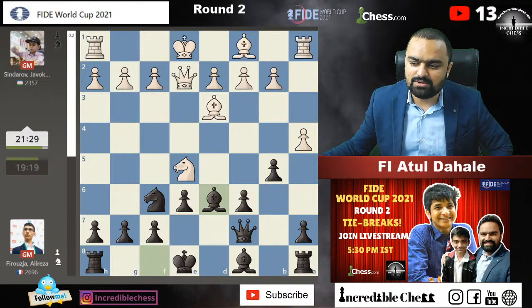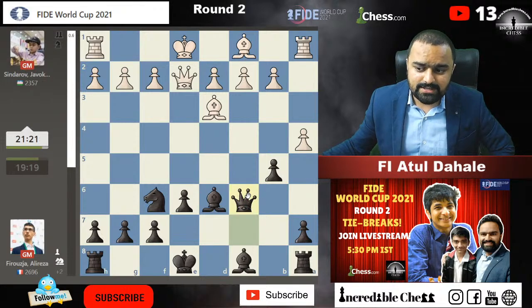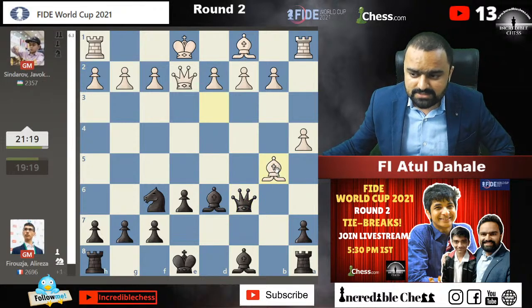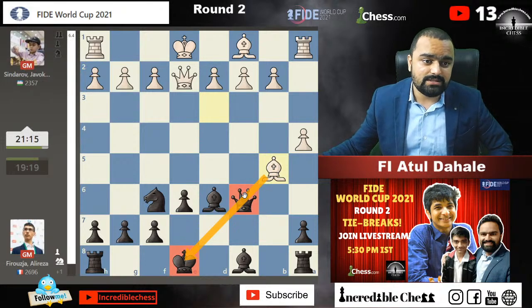He missed out on this thing. Maybe because of bishop d6 and knight into c6, this sacrifice came on the board, because you cannot really capture queen into c6, for an obvious reason. Bishop will capture on b5 and there will be a pin. You will just lose the queen in that case.